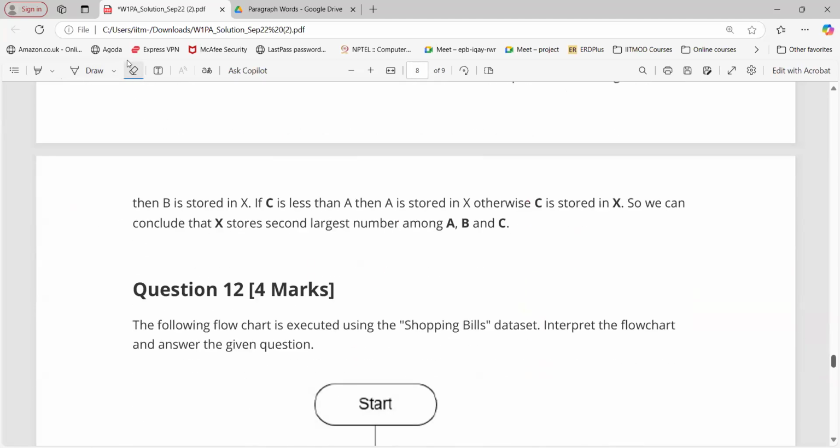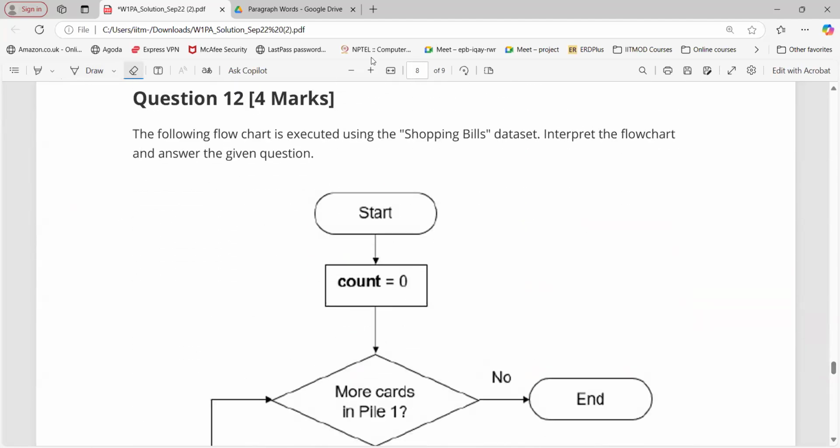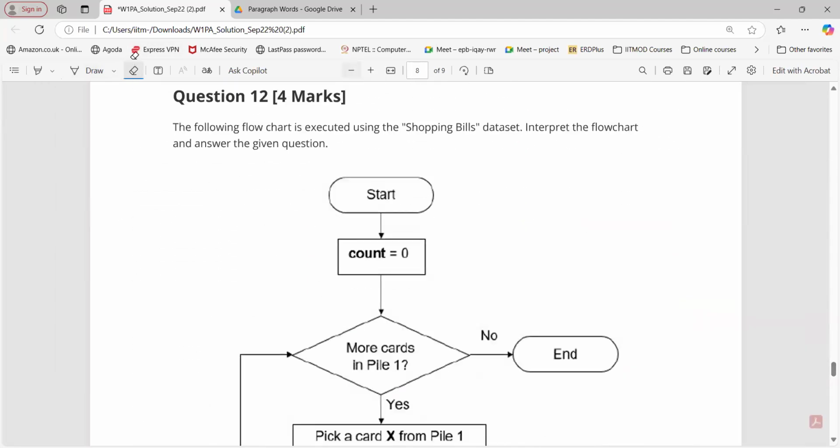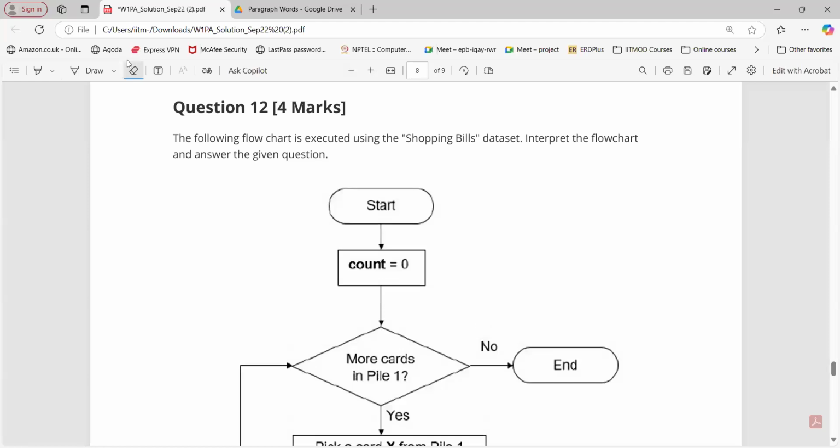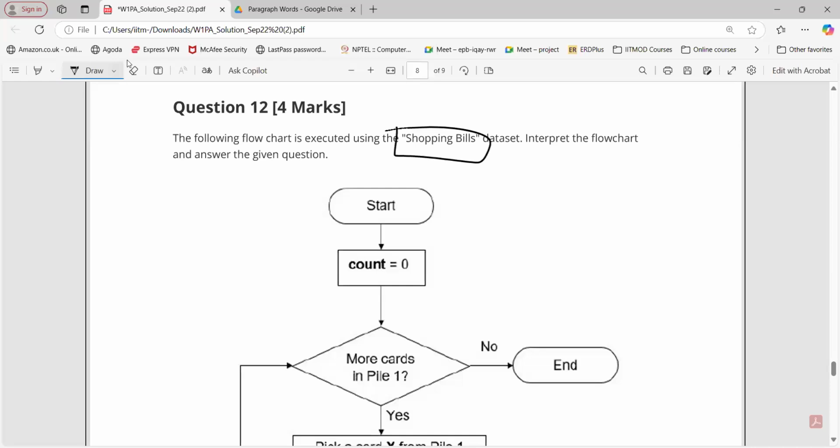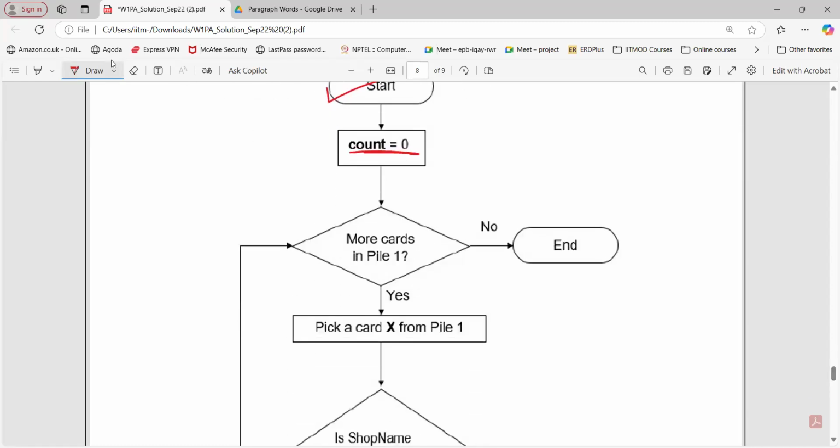Okay, great. Next question number 12, last question, I guess. So the flowchart is executed using the shopping wheels data set. We have started with count equals 0. Then we follow this particular process. We check whether we have more cards or not. Yes, we have more cards. Otherwise, we'll end. But we have cards, so we pick the card and then we go.